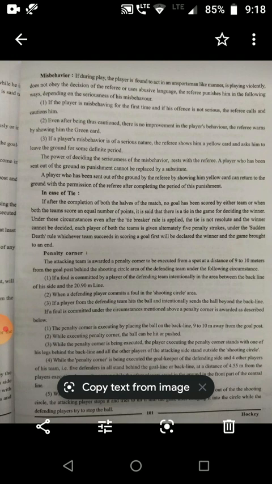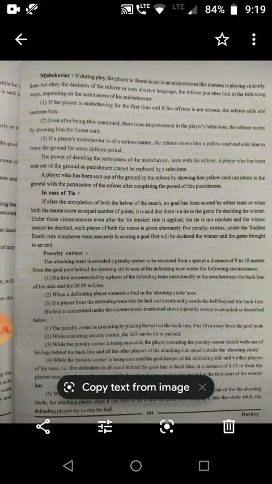The power of deciding the seriousness of the misbehavior rests with the referee. A player who has been sent out of the ground as punishment cannot be replaced by a substitute. A player who has been sent out of the ground by the referee by showing him the yellow card can return to the ground with the permission of the referee after completing the period of the punishment.